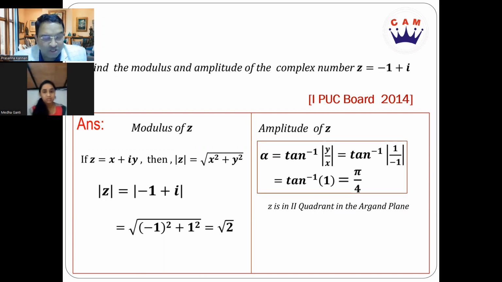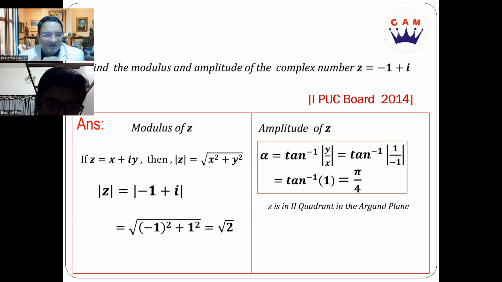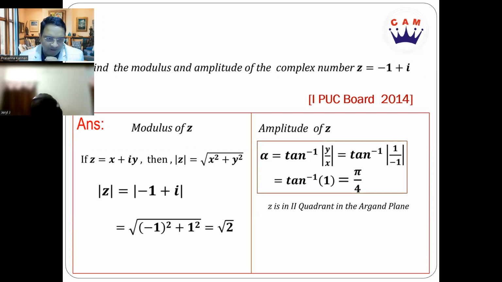Now, next step is to find out which quadrant the complex number is in. In which quadrant is the complex number existing? It is in the second quadrant. Why is it so? Because the point is -1, 1, correct? X is -1, Y is 1. So if I plot this complex number on the Argand plane, what is an Argand plane? It has all the points with a complex number assigned to it. All the complex numbers are going to be placed on that plane. Along the x-axis, you are going to have the real axis. Along the y-axis, you are going to have the imaginary axis. All right.